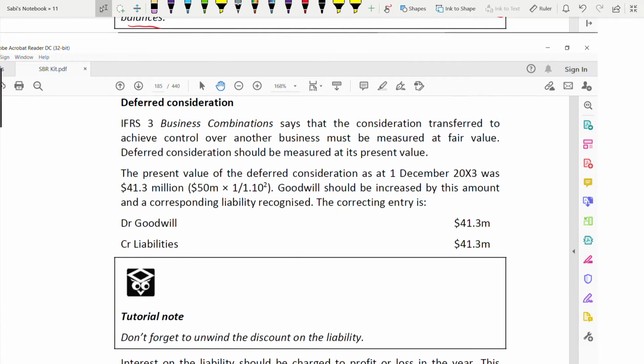So here you need to take care of two things. One is deferred consideration, one is the franchise right. So how are you going to answer this? You are going to answer this in two different paragraphs using two different subheadings. The first one will be deferred consideration.